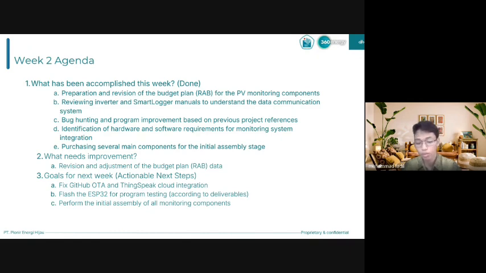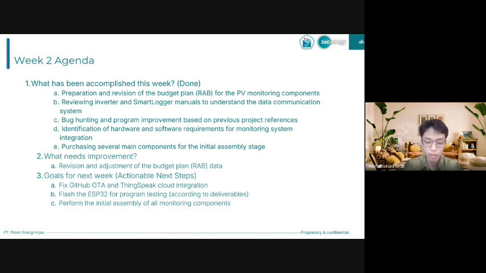Second, we reviewed the inverter and smart logger manuals to better understand the data communication system and the Modbus protocol. Third, we performed bug hunting and program improvement based on previous project reference. We also identified the required hardware and software for system integration and purchased several important components for the initial assembly stage.